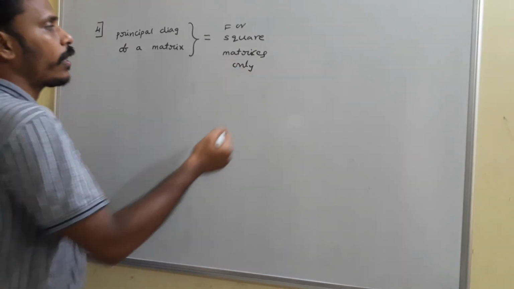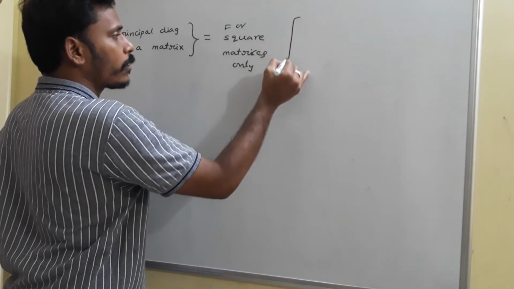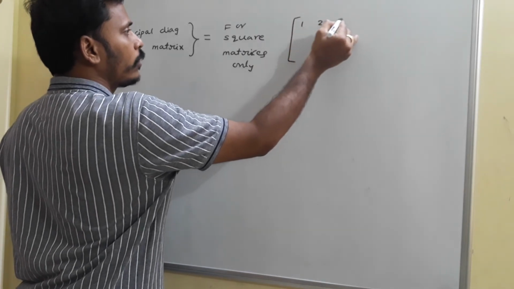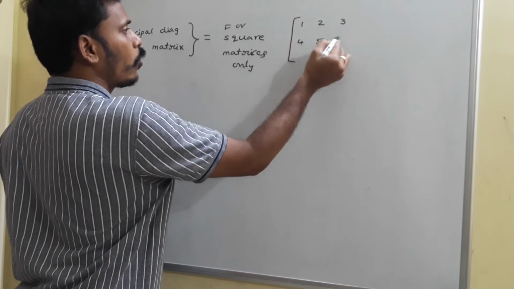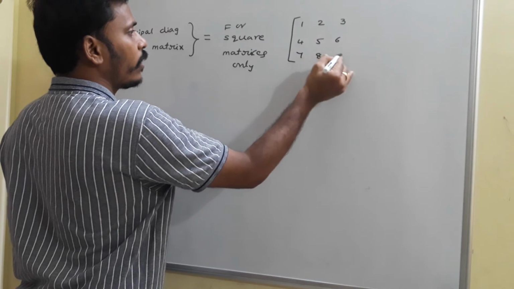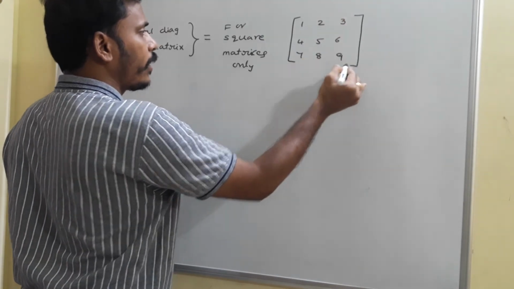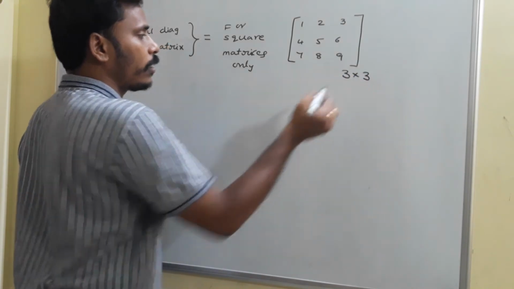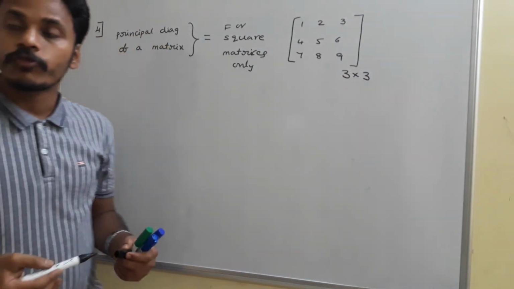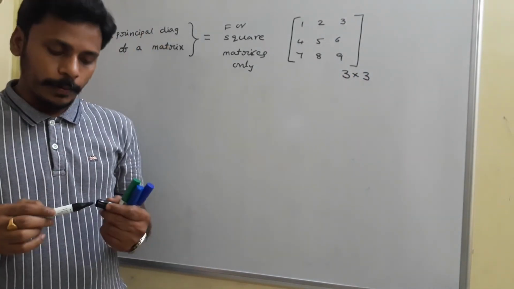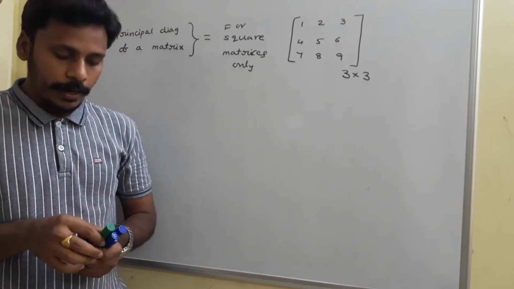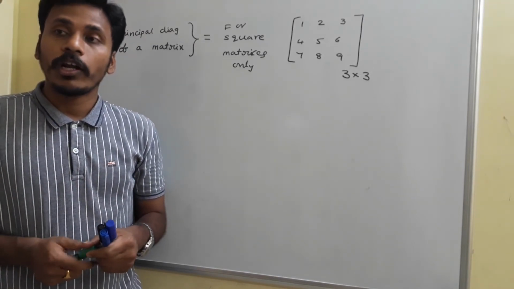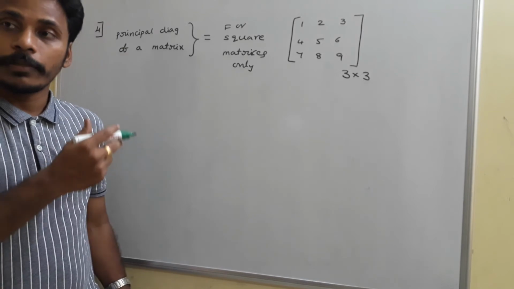So what it means, suppose I have a matrix like this, 1, 2, 3, 4, 5, 6, 7, 8, 9. It's a matrix of order 3 by 3. Since it is of order 3 by 3, rows and columns are equal, and that's why we call it a square matrix. And since it is a square matrix, you need to concentrate on the elements which form a principal diagonal.